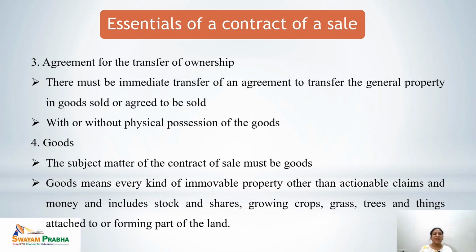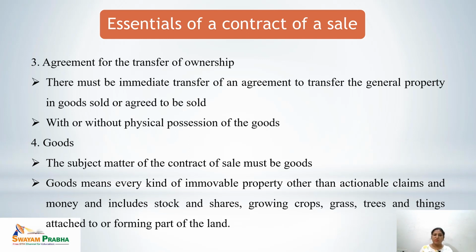Third essential is agreement for the transfer of ownership. There must be an immediate transfer, or an agreement to transfer, the general property in goods sold or agreed to be sold. It means if only physical possession is being given, this cannot be held as a valid sale. Physical possession may or may not be given, but the ownership of the goods must be transferred immediately for a contract to be a valid sale.